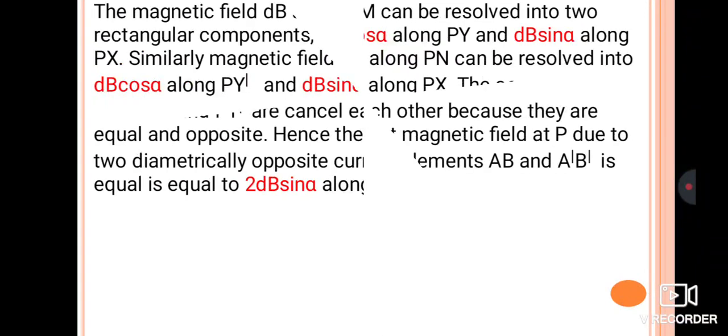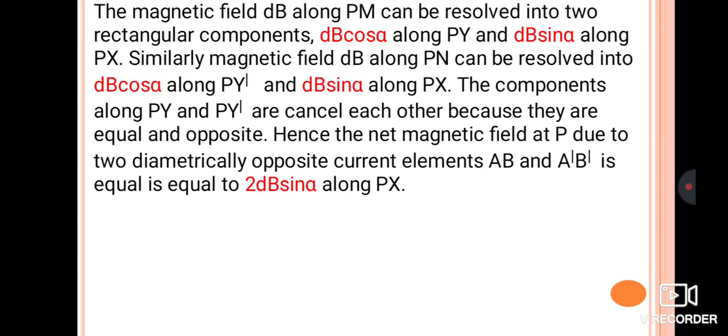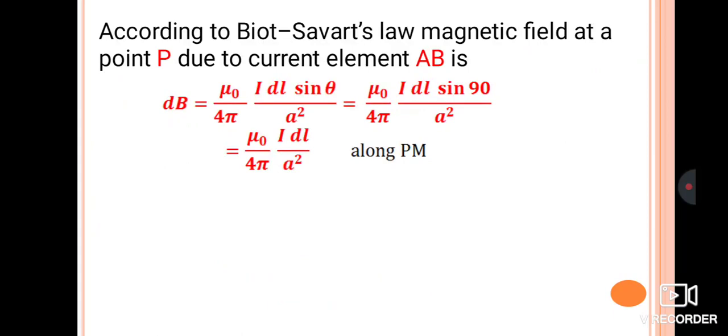Okay. Next, the magnetic field dB along Pm as well as along Pn can be resolved into two components. Already in first PUC we have studied the resolution of vectors. Based on that resolution, we have taken here dB cos alpha, which is acting along Py, and similarly dB sin alpha, which is acting along the Px direction. Once again we'll go through the diagram here.